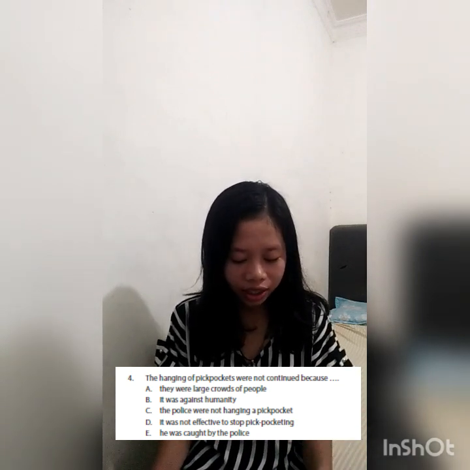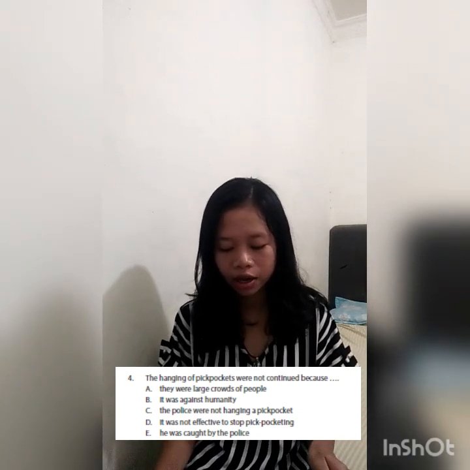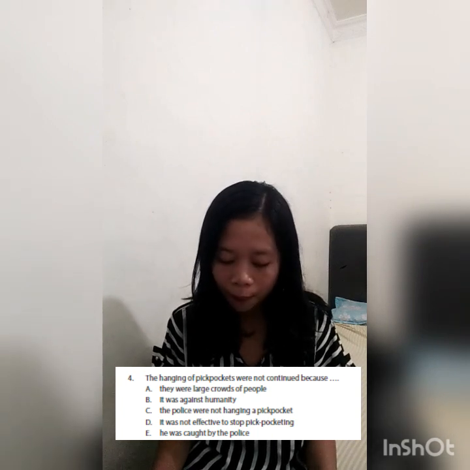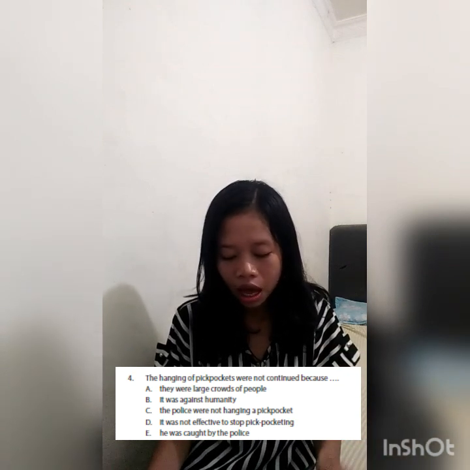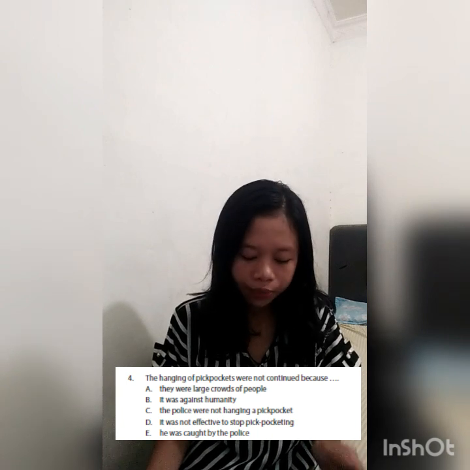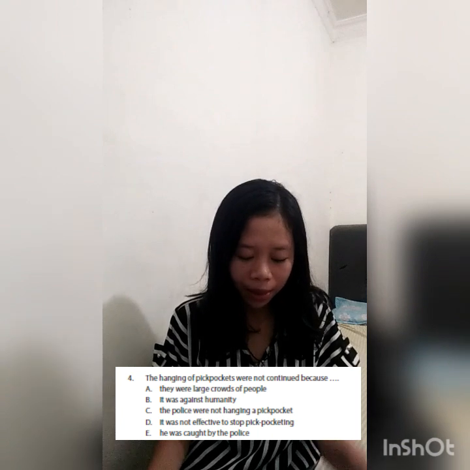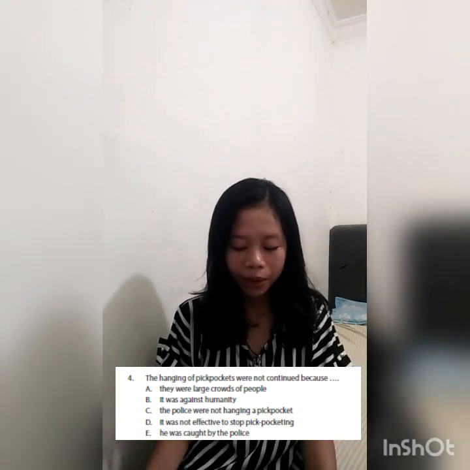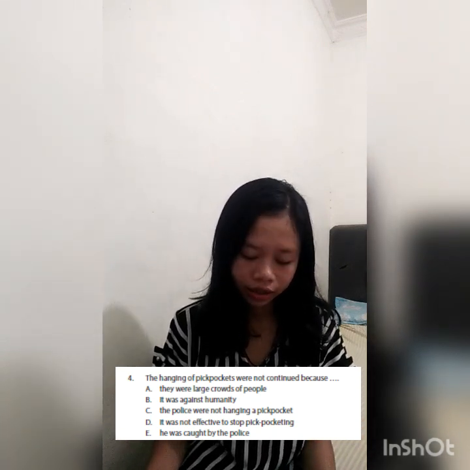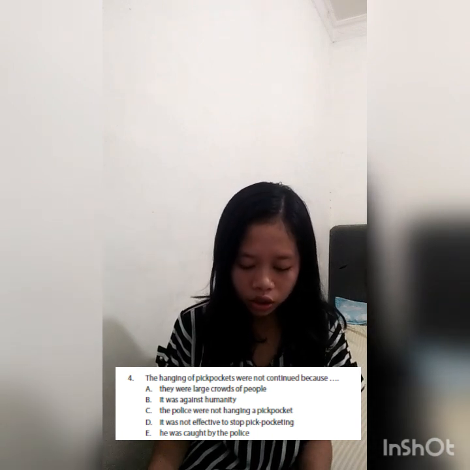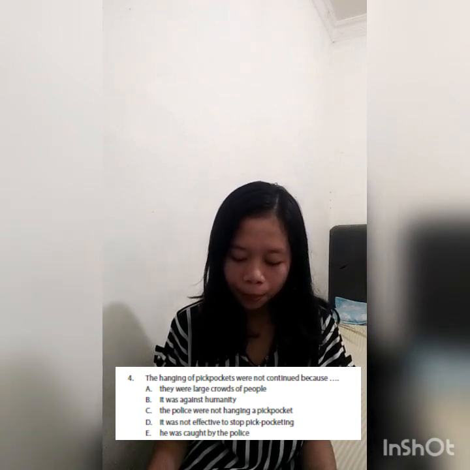Referring to the existing reading, we know that hanging a pickpocket is not a wise punishment, because when people gather to see the pickpockets being punished, then another pickpocket will be free to pickpocket in the crowd. That matter makes the implementation of the death penalty felt ineffective. Okay, so the answer is D. It was not effective to stop pickpocketing.